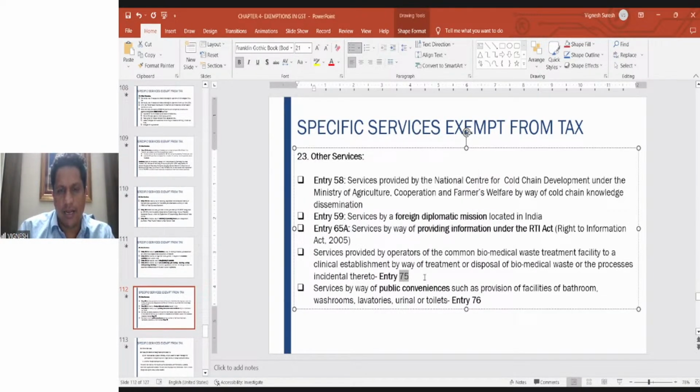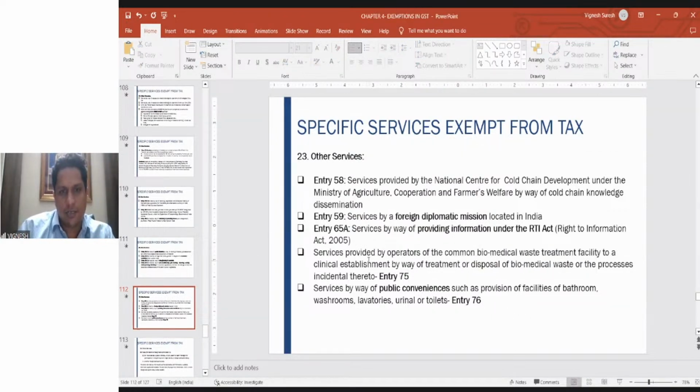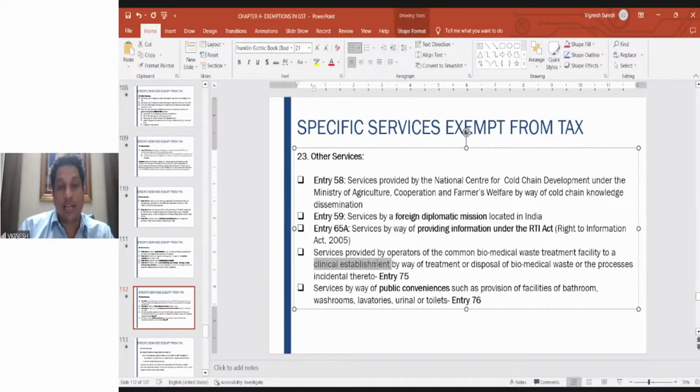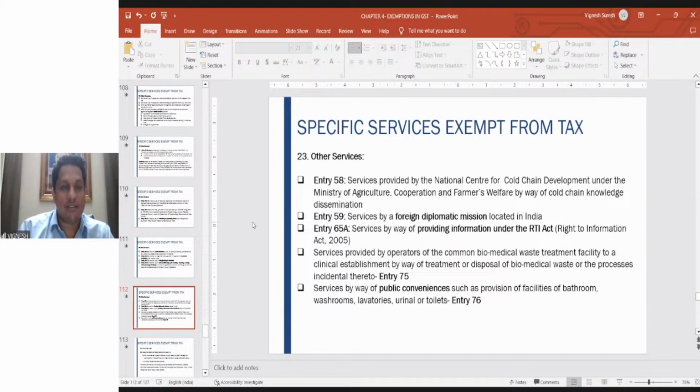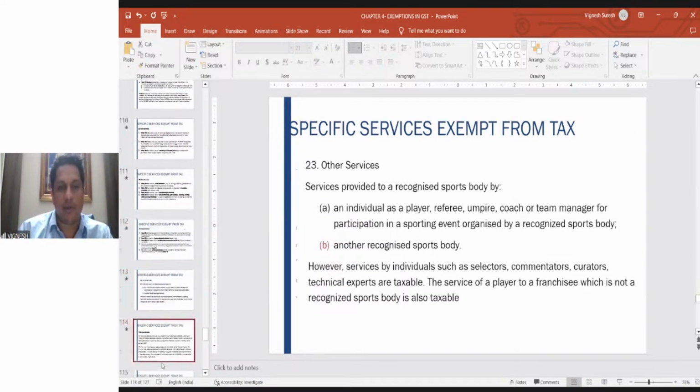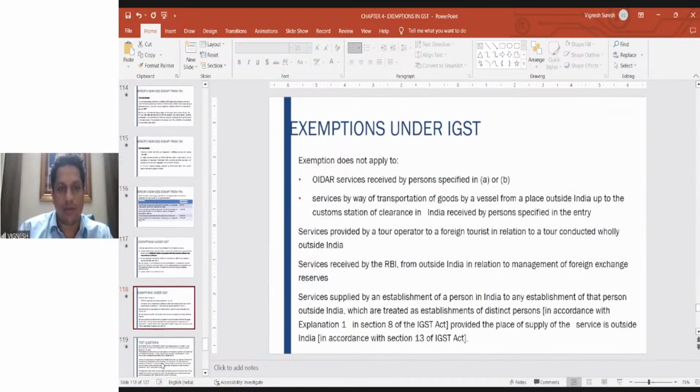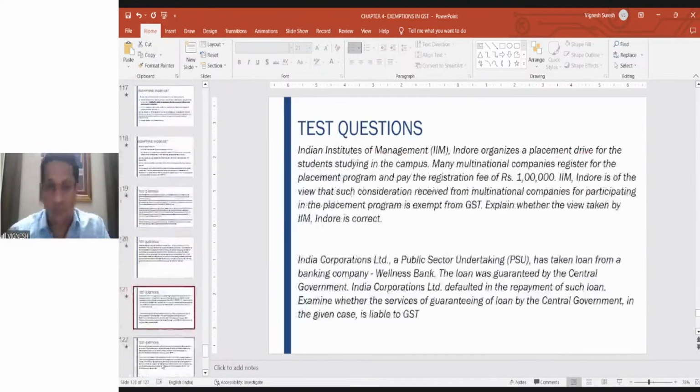Here it is. Entry number 75 under others: services by an operator of a common biomedical waste treatment facility to a clinical establishment. So this clinical establishment wording you have to recollect, otherwise you will get confused. Therefore, biomedical waste treatment to a clinical establishment is exempt, but not to a pharma company. A pharma company is not a clinical establishment. That I'm sure most of you will agree with.